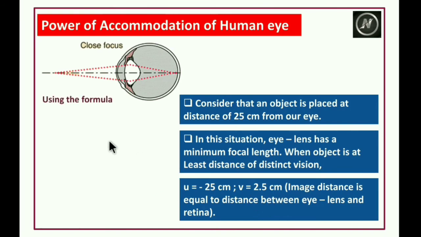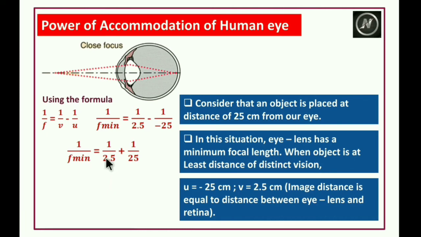Using the lens formula, 1 by f is equal to 1 by v minus 1 by u, we substitute the u and v values. 1 by f minimum is equal to 1 by 2.5 plus 1 by 25. If you simplify this, 1 by f minimum is equal to 11 by 25, and finally you will get f minimum equal to 2.27 centimeters. This is the minimum focal length.